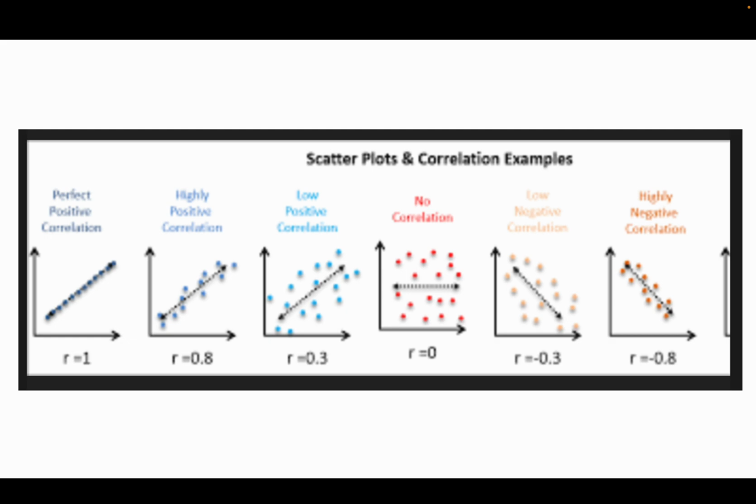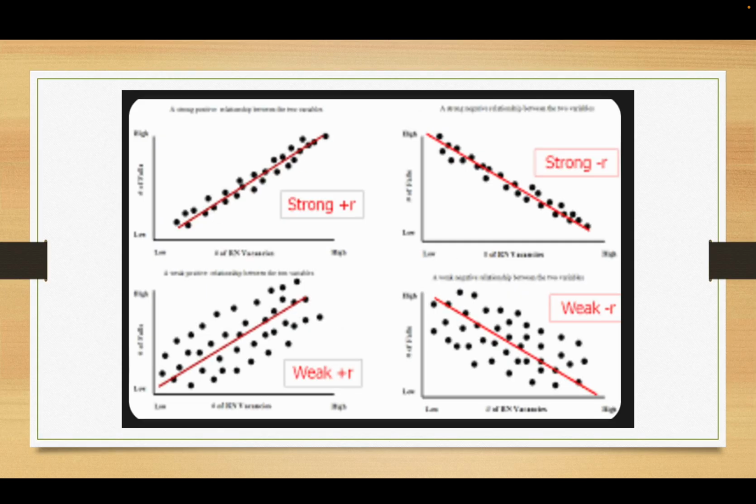Okay. So notice the ones that are packed more tightly together have a higher number. So when we want to see which has the best correlation, we ignore the plus and minus. We take the absolute value of it, okay? So here's one. This is a strong positive. This is a weaker positive, right? It's still positive because it's still tending to go up and to the right, but it's not nearly as strong.